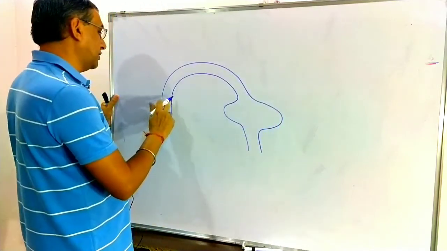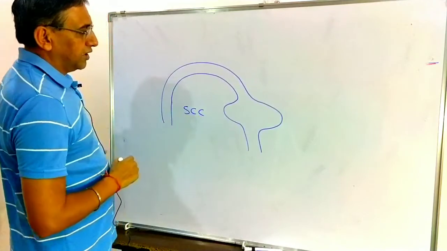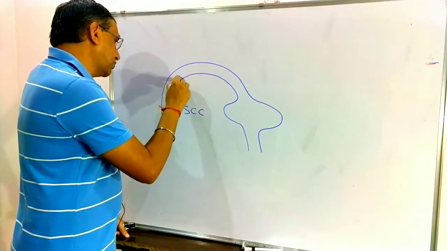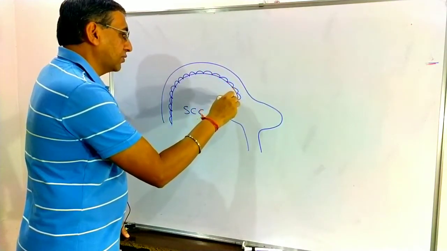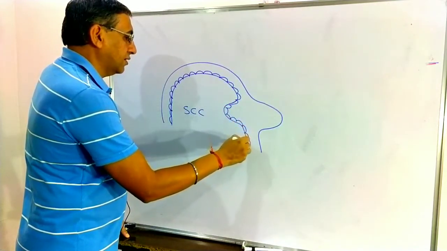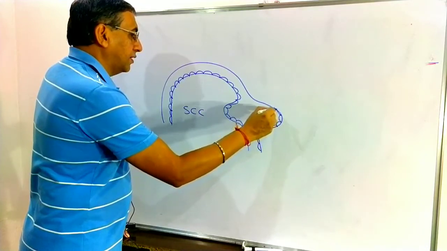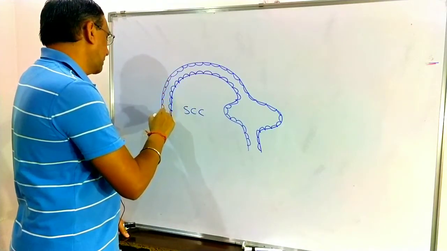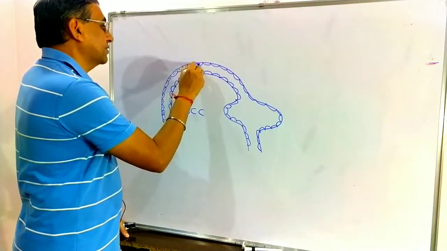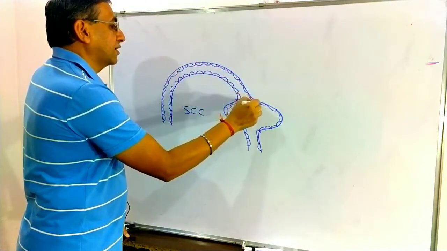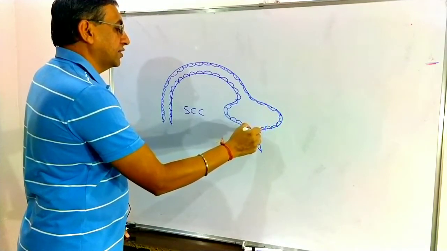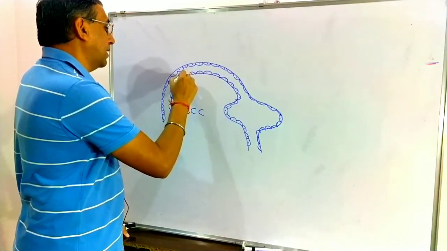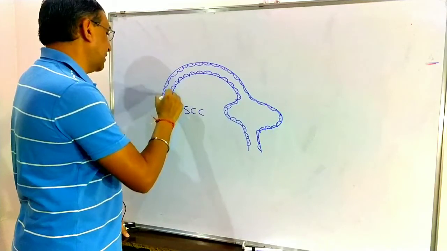Internally, the semicircular canal is also lined by a layer of cuboidal epithelial cells, in which some cells are sensory.